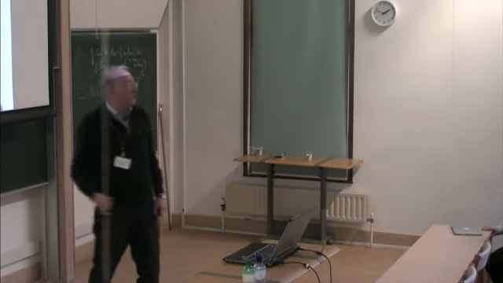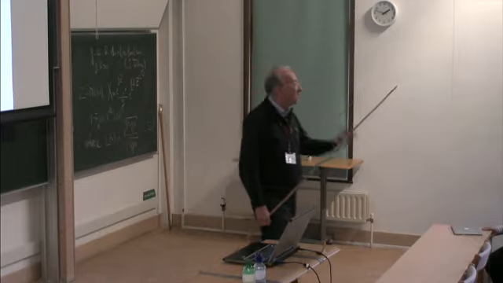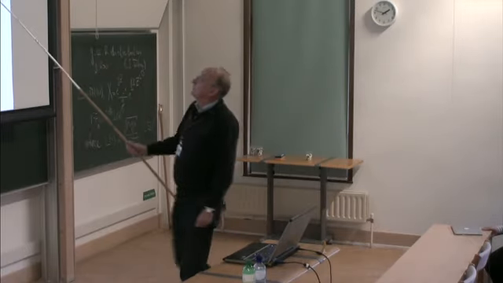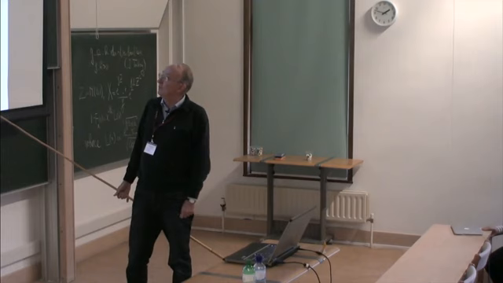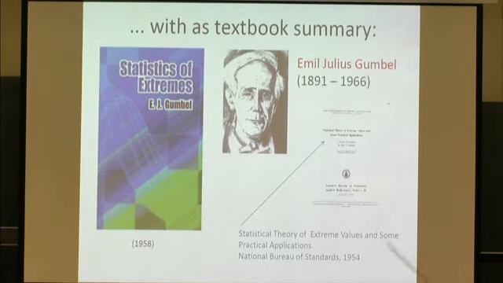It's in Dover Publications, republished, is Gumbel. And Gumbel, he somehow summarized the knowledge of extreme value theory in the middle of the last century. You see, 1954 is in the National Bureau of Standards. And of course, now we really have the field, statistical theory of extreme values, and some practical applications. A wonderful book. I think it's still not beaten today with respect to real understanding of the issues of the subject. We have added a lot of technicalities, but not always a lot of extra thinking. I think it's a wonderful book.